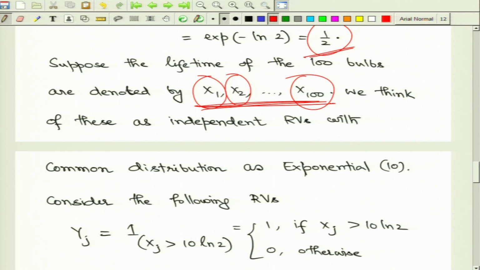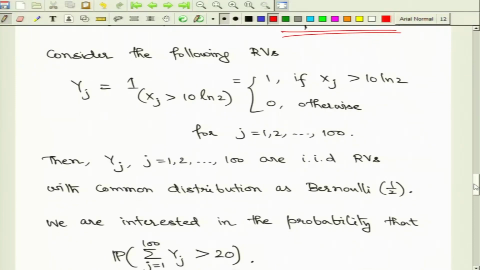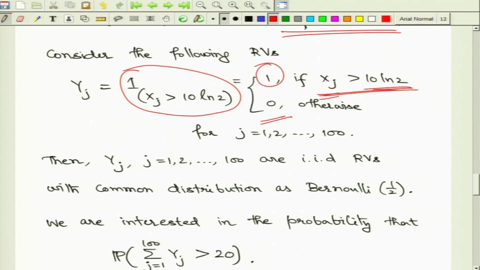Now, we can model these random variables as independent with common distribution given by exponential with this 10 as the parameter. What we are interested in is whether the lifetime of the jth bulb is greater than 10 log 2 or not. We can model that with a random variable of the indicator type: if the jth lifetime is greater than 10 log 2, we set it to be 1, otherwise we set it to be 0.